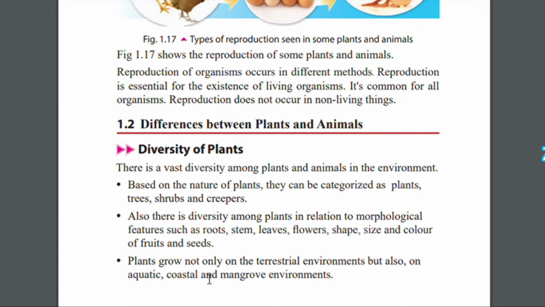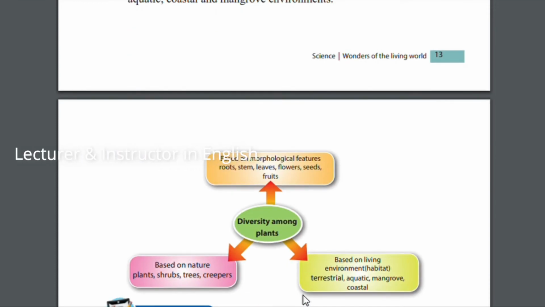Plants grow not only in terrestrial environments but also in aquatic, coastal, and mangrove environments. Now you know plants grow not only in terrestrial environments, but also in aquatic, that means water, coastal, coastal means near the sea, and mangrove environments. So everywhere we can see plants, and the diversity also can be seen.